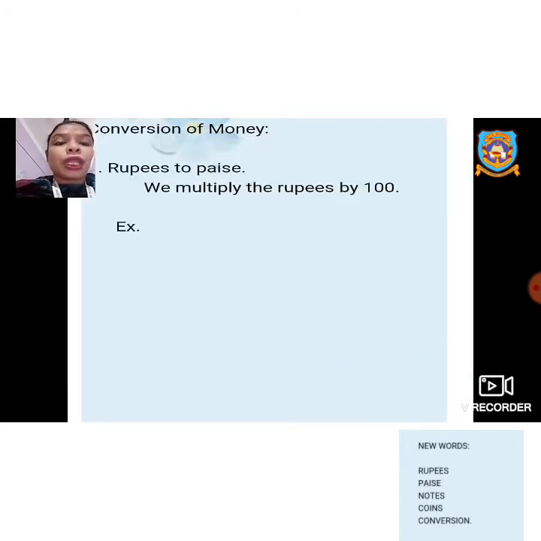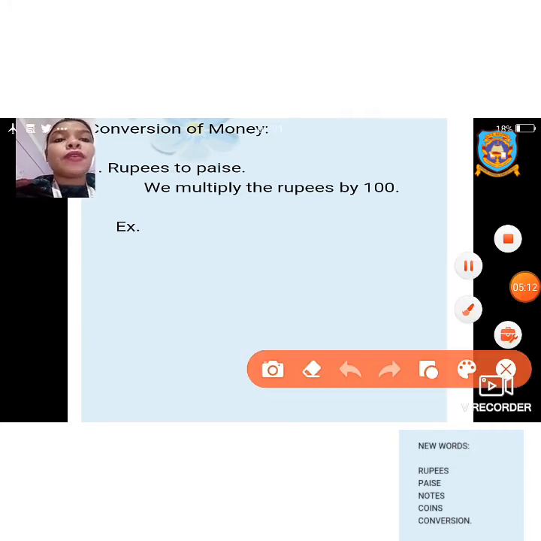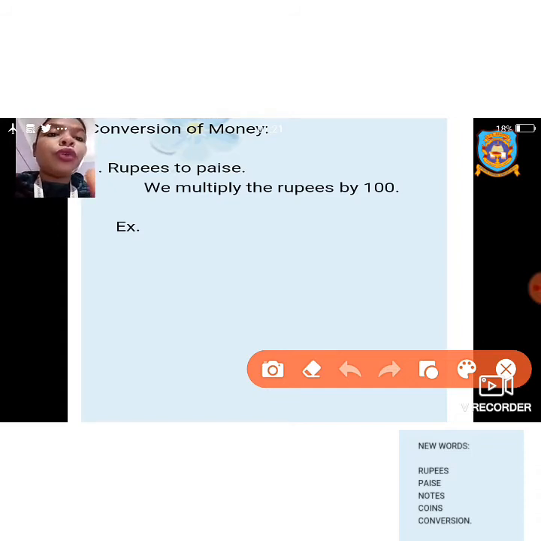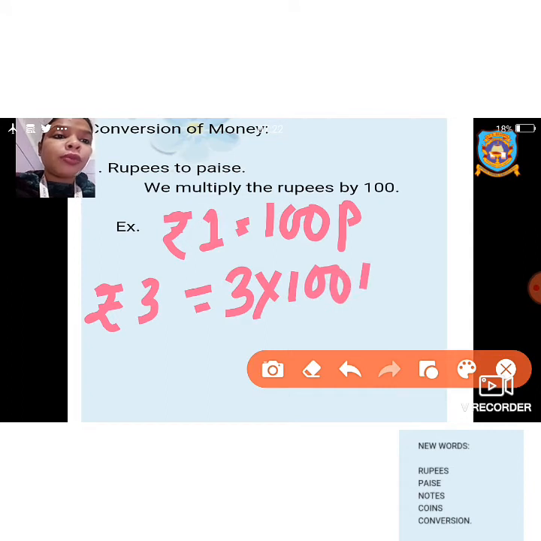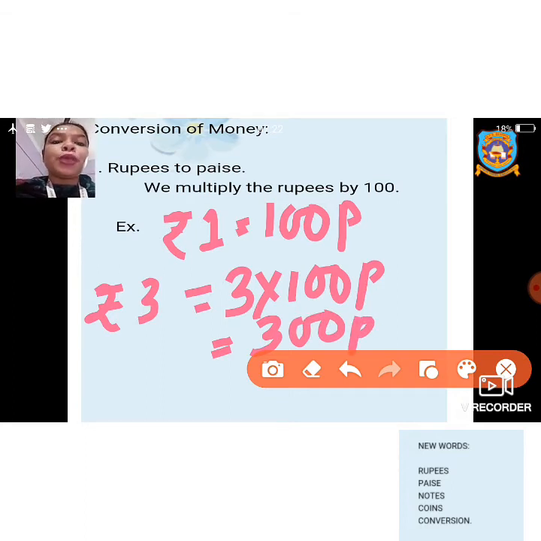Now conversion of money. How to convert rupees to paise? Okay, so the step is given here that we multiply the rupees by 100. Now we know that rupees 1 equals 100 paise. Now if I want to convert rupees 3 into paise, then what I have to do, I have to multiply 3 with 100 paise. Then the answer I will get is 300 paise. In this way we can convert rupees to paise.